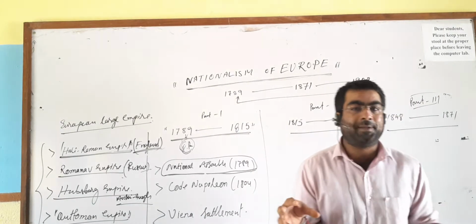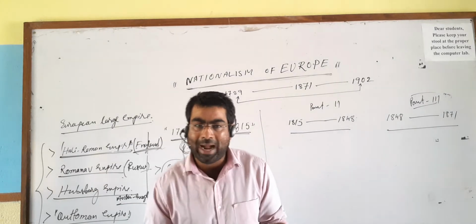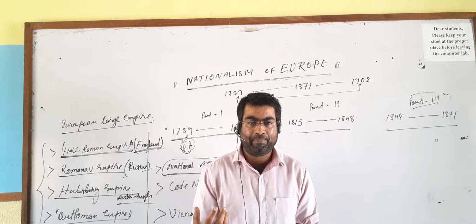And seeing France, other European countries also wanted to adopt these ideologies of the National Assembly.